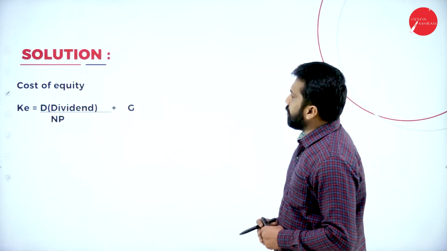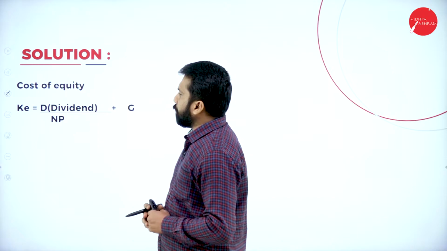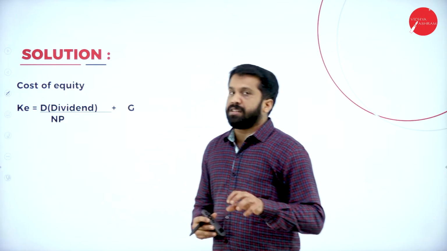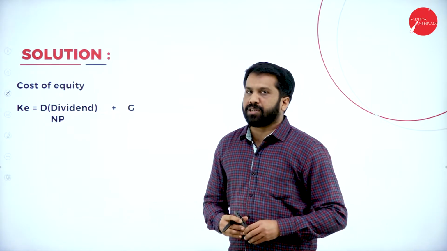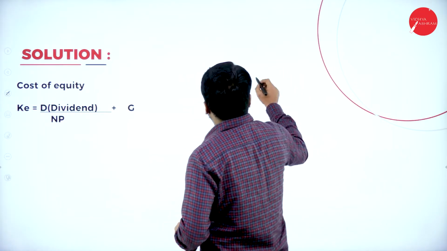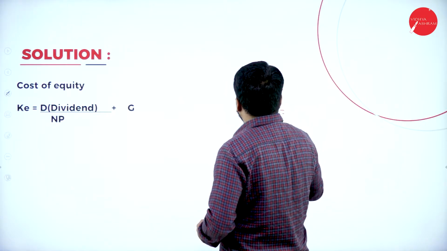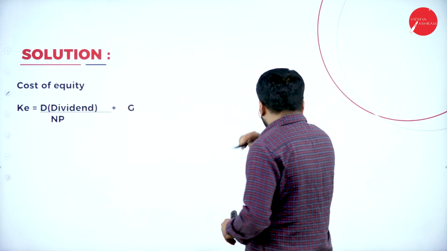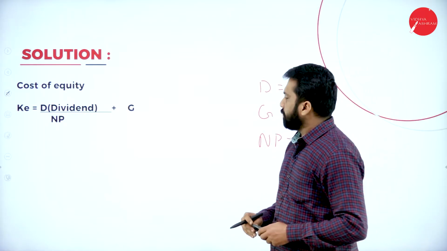Now, we are doing your equity shares. Which information do we require? This will be your formula: cost of equity is equal to dividend divided by net proceeds plus growth. Now, your dividend, your growth, then your net proceeds. We'll check one by one what information is available.